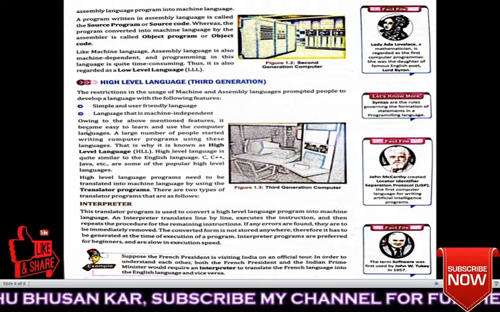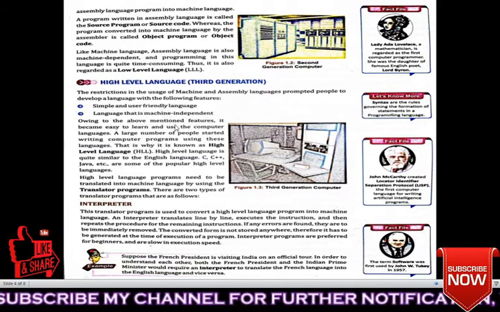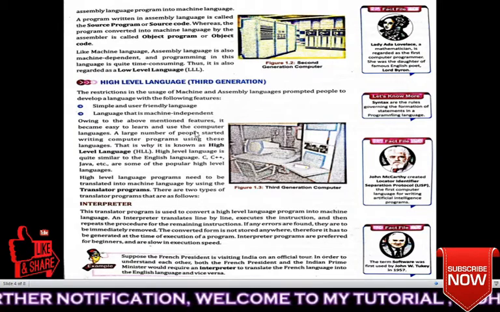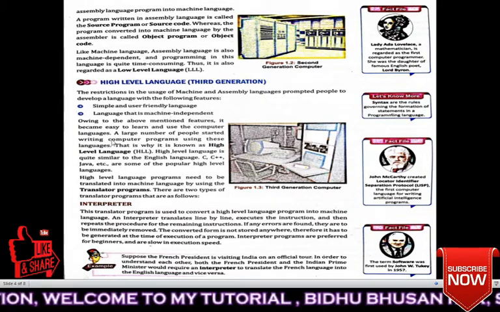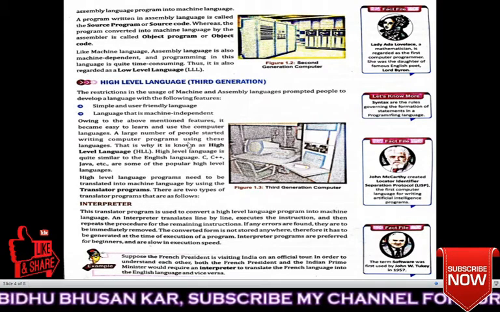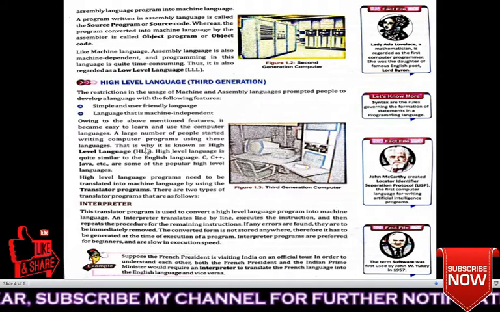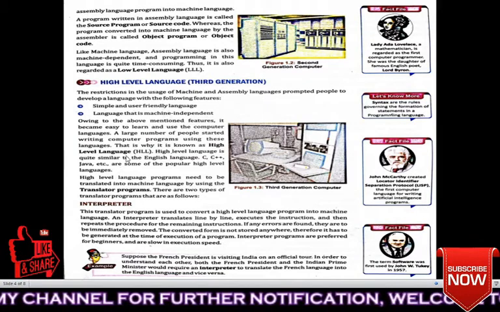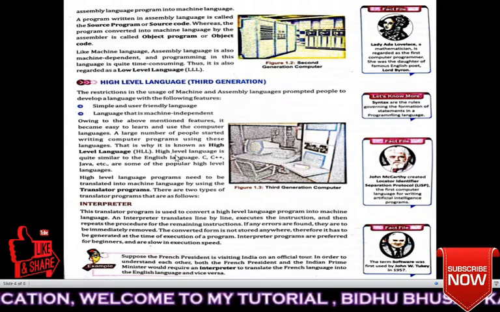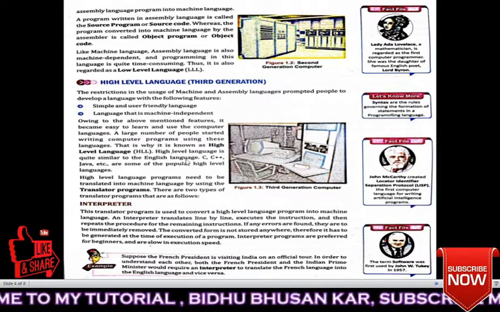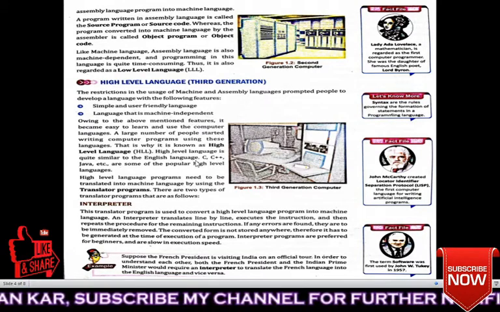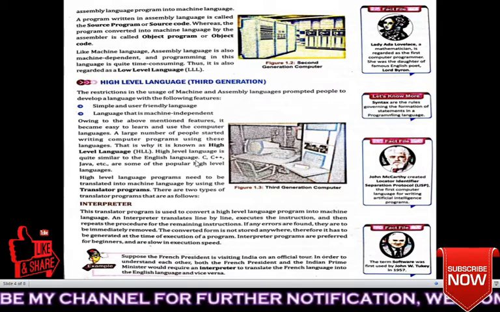Owing to the above mentioned features, it became easy to learn and use computer languages. A large number of people started writing computer programs using these languages. That is why it is known as high level language, or HLL. High level languages are quite similar to the English language. So anybody who is able to read English can understand them.